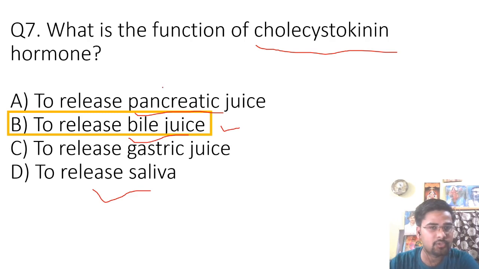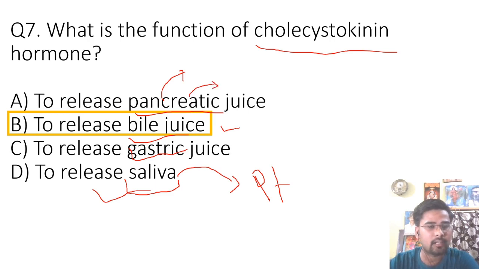Pancreatic juice is secreted by the pancreas, gastric juice is secreted by the stomach, while saliva is secreted by the salivary gland, and saliva has an enzyme named ptyalin. Which hormone helps in the secretion of pancreatic juice from the pancreas? That hormone is secretin hormone. And by the way, secretin hormone was the first hormone that was discovered.